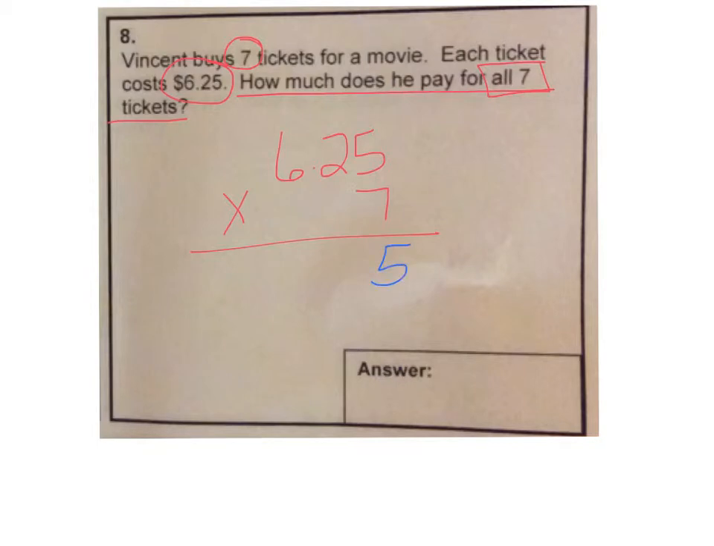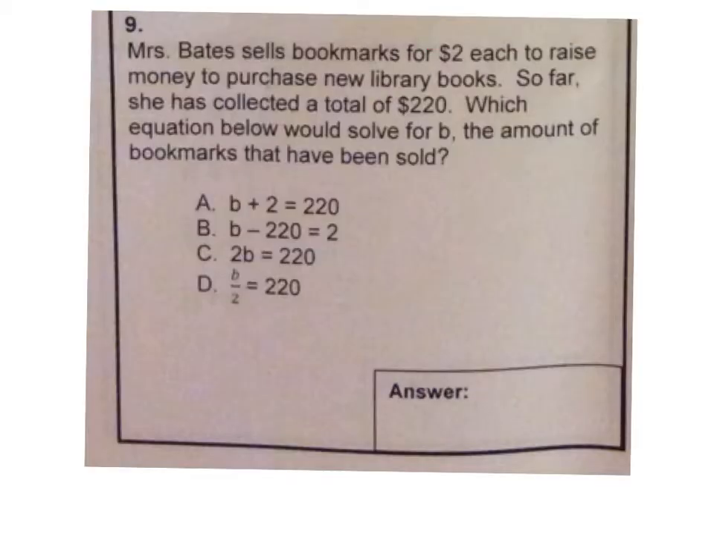Number 8. Vincent buys 7 tickets for a movie. Each ticket costs $6.25. How much does he pay for all 7 tickets? So all together, $6.25 times 7 tickets. So you'd have to multiply, or you could do a repeated addition, but that might take you a little bit longer. Giving you $43.75 total.